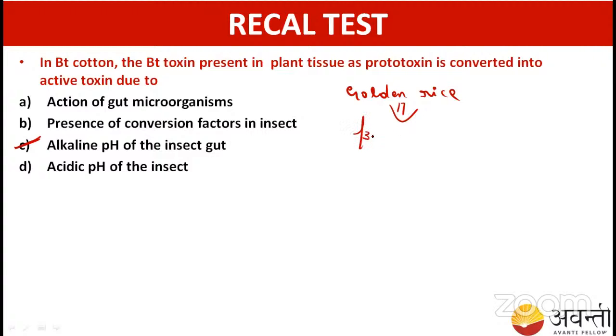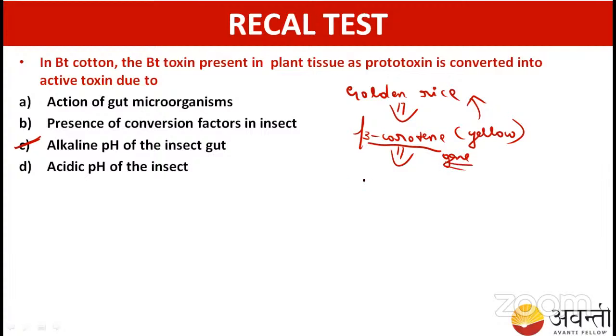So that is going to carry the beta carotene gene. Students, beta carotene is a pigment. It produces the yellow color pigment, right? Due to this beta carotene, it causes the yellow color. So that's why we call it golden rice, golden color rice. The gene inserted is beta carotene.